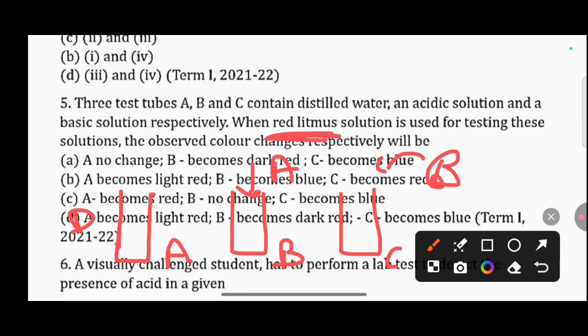When we add red litmus in test tube B, we know that acids turn blue litmus to red. So in test tube B there will be appearance of dark red color, and in solution C, when we add red litmus solution, the red litmus solution will turn blue. So C becomes blue. So correct answer is option A, that is in A there is no change, B becomes dark red, and C becomes blue.